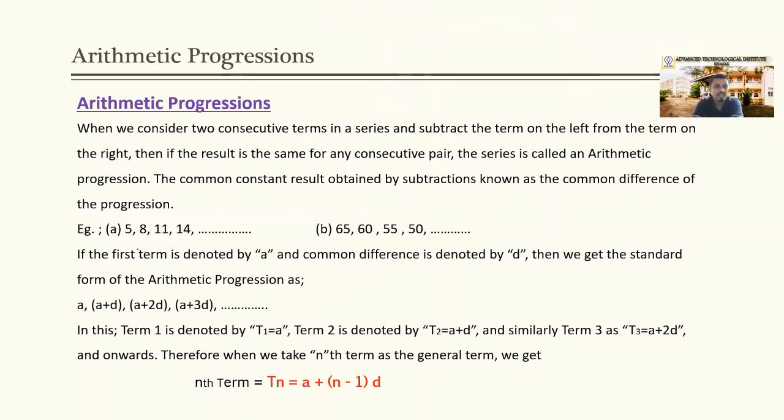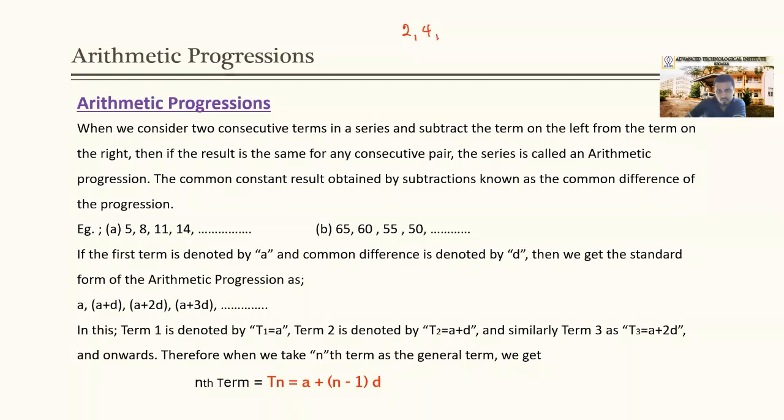Okay, arithmetic progressions. Samantara Shreni. When we consider 2 consecutive terms in a series and subtract the term on the left from the term on the right, then if the result is the same for any consecutive pair, the series is called an arithmetic progression. Right? Therefore, what should there be in an arithmetic progression?